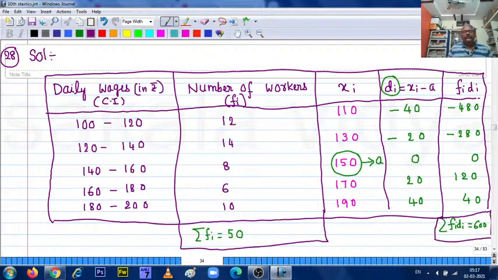Right, so from this, now we need to apply the formula.